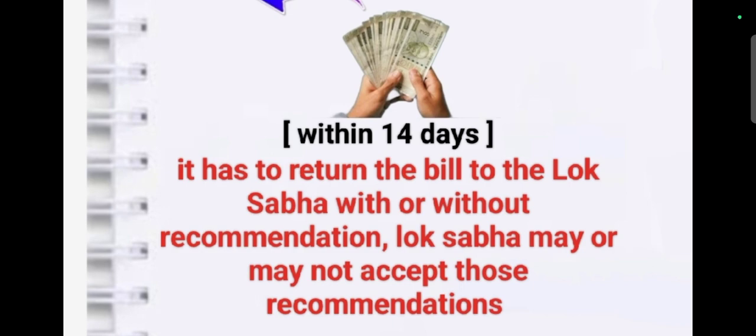There are no restrictions for the financial bill from the Rajya Sabha, whether it is wrong or right. But here, the power of the parliament, they are misusing their power. Non-money bills or ordinary bills are also being passed under the procedure of the money bill. We already know about money bills: there are no restrictions from the Rajya Sabha. If it is a non-money bill, then the Rajya Sabha can restrict.